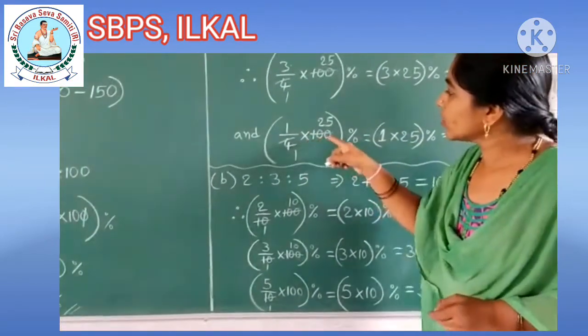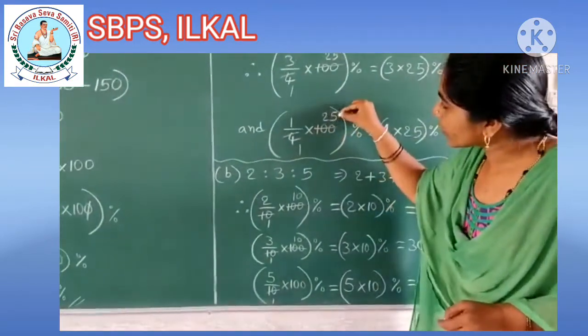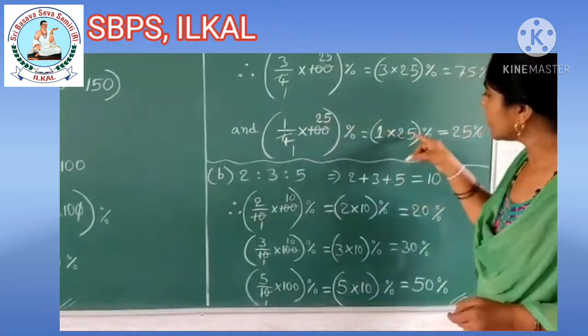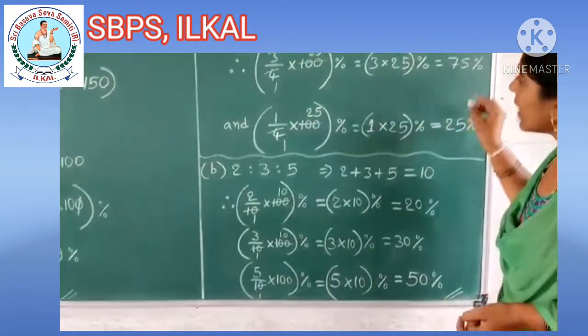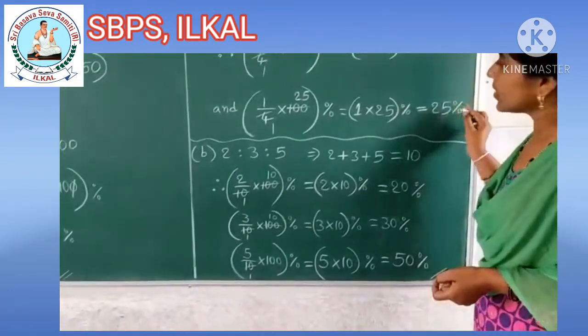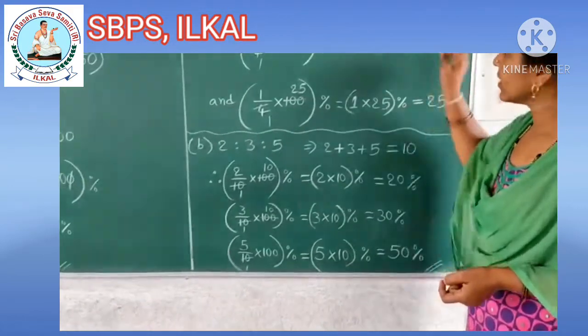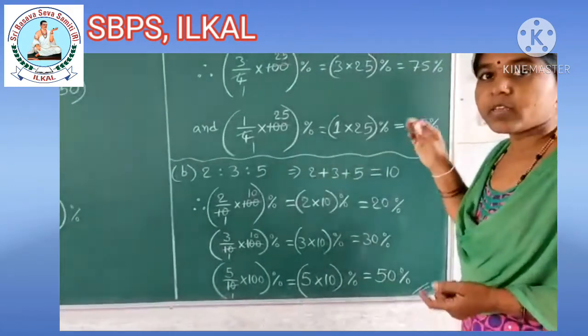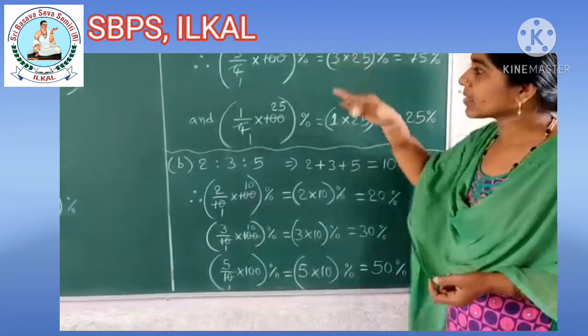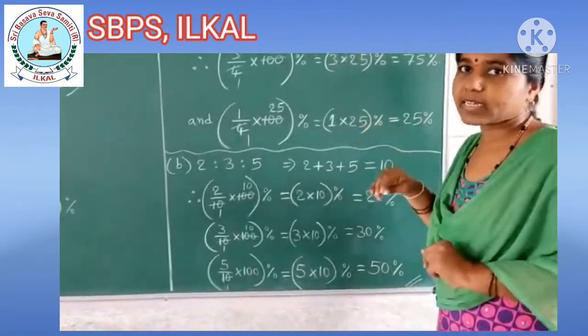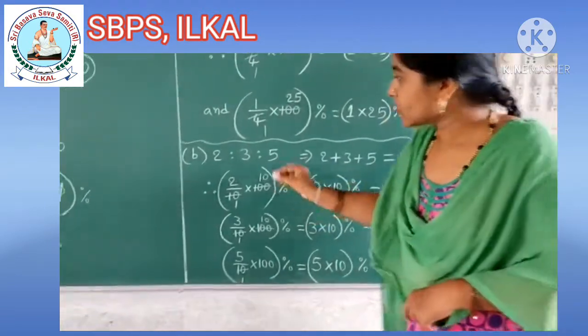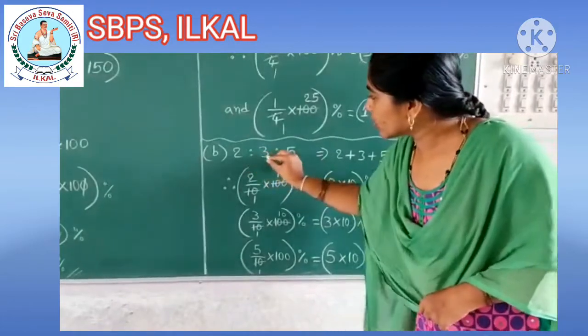Then 1 by 4 into 100. 4 ones are 4, 4 twos are 8, 4 fives are 20. 1 into 25, which is nothing but 25%. So here 75 plus 25 gives 100%. Then we got correct answers. If you did not get 100%, somewhere we made a mistake, we have to verify it again. Okay. Let's move to the next question.